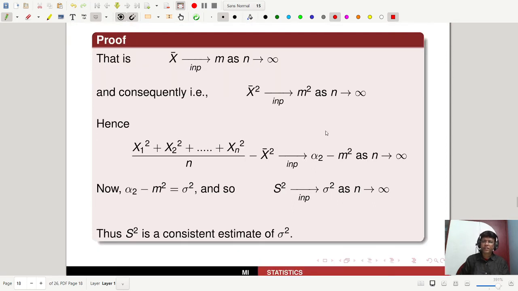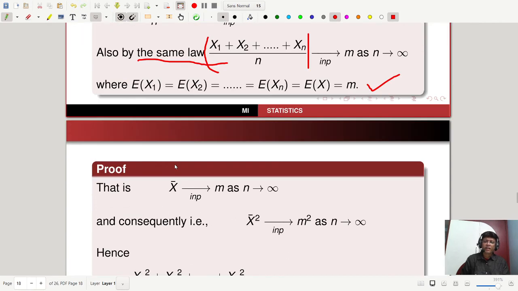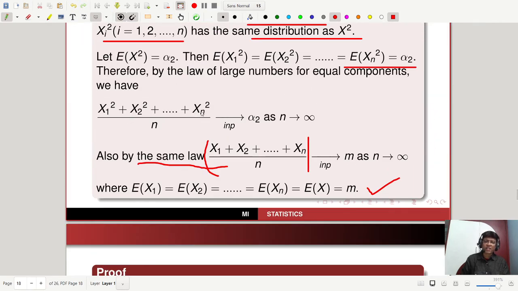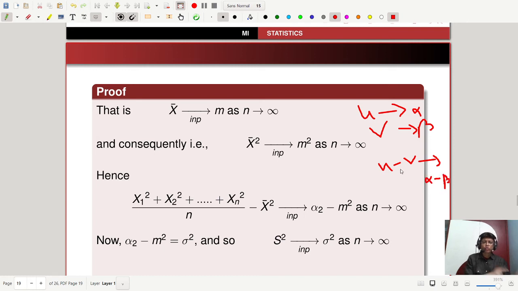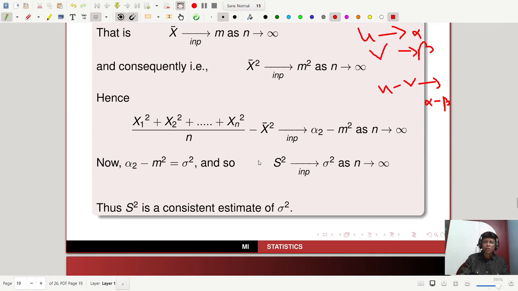Hence, by limiting: you know that in convergence in probability, if u tends to alpha and v tends to beta as n tends to infinity, then u minus v also tends to alpha minus beta, and their sum also tends to alpha plus beta. These are the properties of convergence, and there is a proof of that in the convergence chapter. So I'm using that theoretical part in statistics.